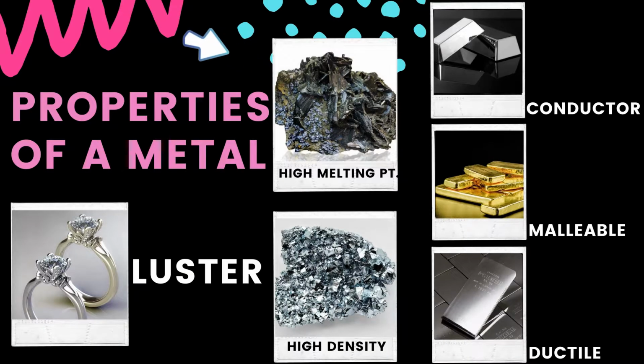The next property is melting point. Generally, metals do not melt easily because they require a huge amount of heat for them to undergo phase change. Tungsten, the metal with the highest melting point, requires a temperature of 3,422 degrees Celsius, well, more than half the surface temperature of Mr. Sun.